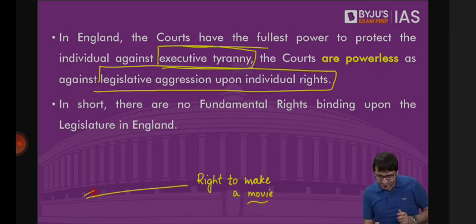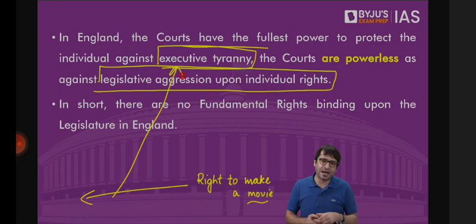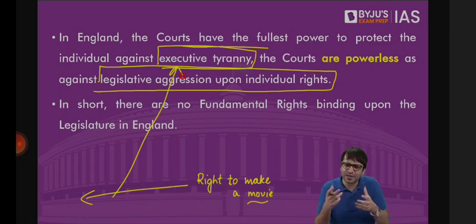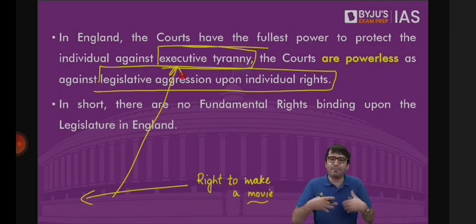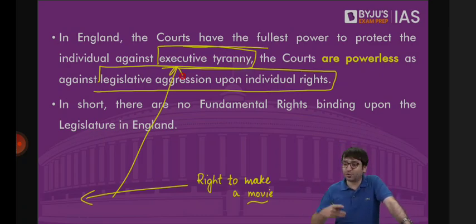What if the executive, for example the police in Britain, violates it? I'm making a movie in Britain, but the police comes and arrests me. Why have you made this movie? I will go to the court. My lord, my right has been violated. So what right? Right to make a movie. How do you say that is your right? Because the British Parliament has not explicitly said that you don't have the right to make a movie, which makes the right to making a movie my fundamental right. And the police has arbitrarily arrested me for making a movie. The court will set me free. So how dare you arrest this individual? Don't you know he has a right to make a movie? Because the British Parliament has not prohibited him from making a movie.